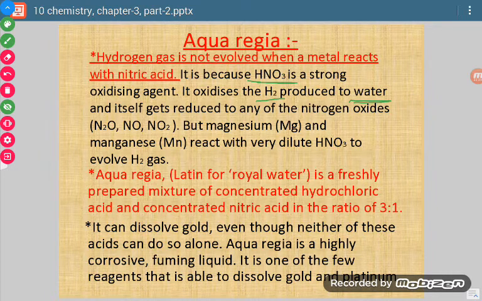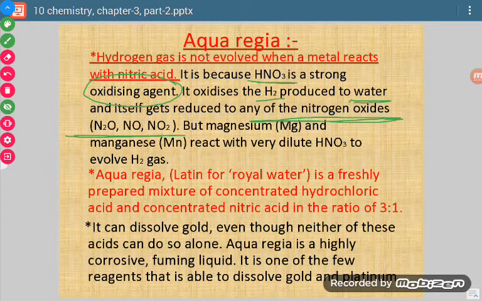Because nitric acid is a very strong oxidizing agent. An oxidizing agent means a substance which can bring about oxidation of any other substance effectively. So when hydrogen is being produced and it is a very strong oxidizing agent, it will oxidize hydrogen to water. It will make hydrogen react with oxygen and form water. When this happens, the nitrogen changes into nitrogen oxides. There are many oxides of nitrogen that will be formed.